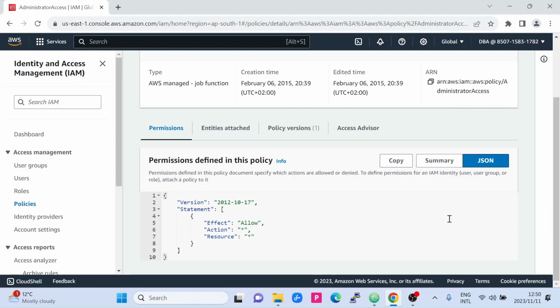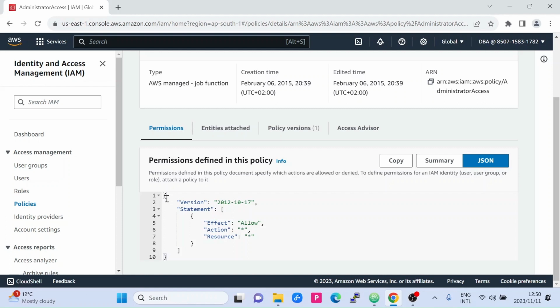If you check here, there is a version, there is a statement, and actions and resources as part of the policy. This is a very interesting thing.